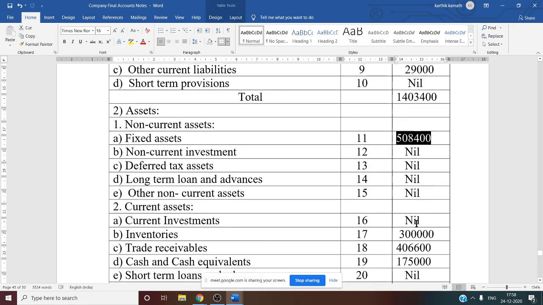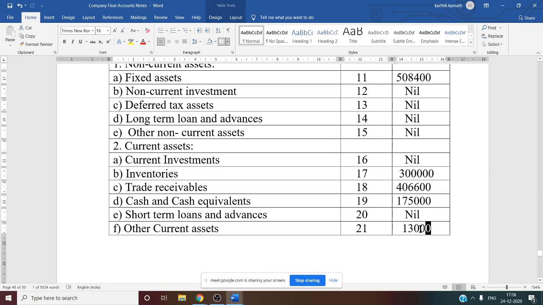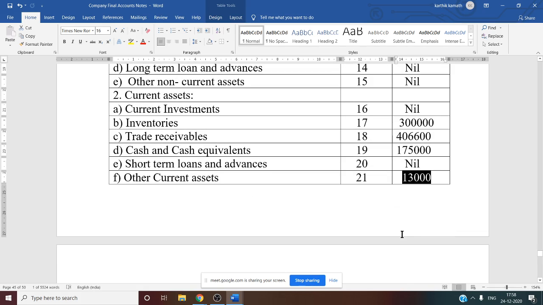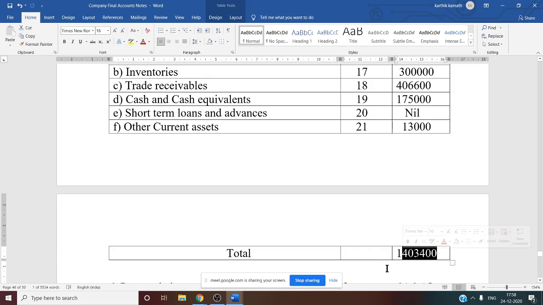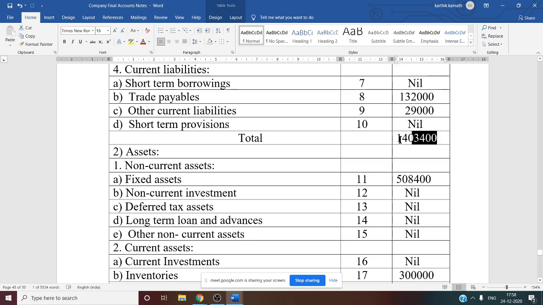5 lakh 8,400 plus 3 lakh plus 4 lakh 6,600 plus 1 lakh 75,000 plus 13,000. If you do, you will get 14 lakh 3,400. So this 14 lakh 3,400 you have to compare with liability side total. That is also 14 lakh 3,400. So our sum is proper. Yes, this is how you have